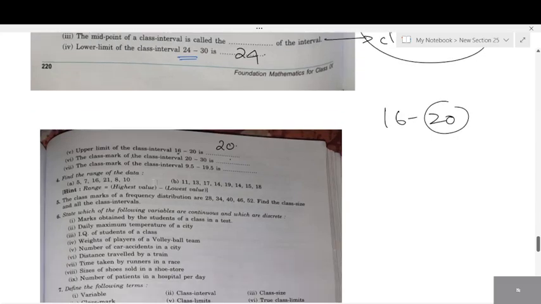See, these things are fixed: range, frequency, class marks. You can check your textbook and answer. I mean, you can go through the answer. But when it comes to numbers, you have to calculate. Those things I'll teach you all.